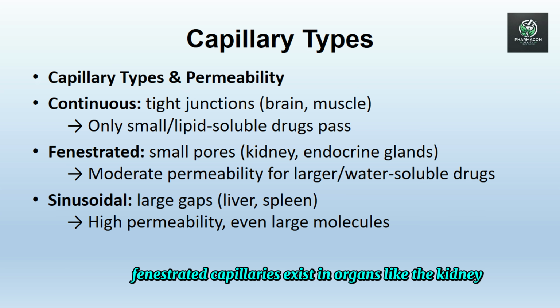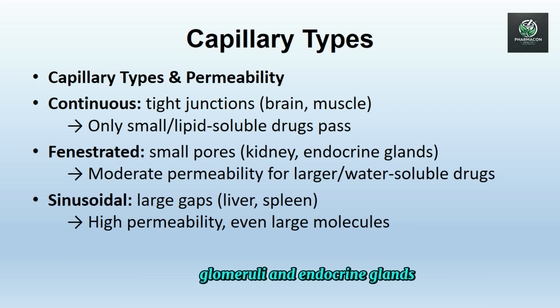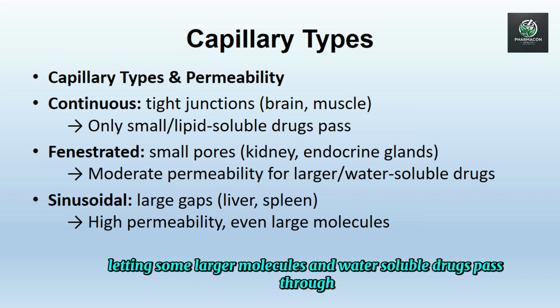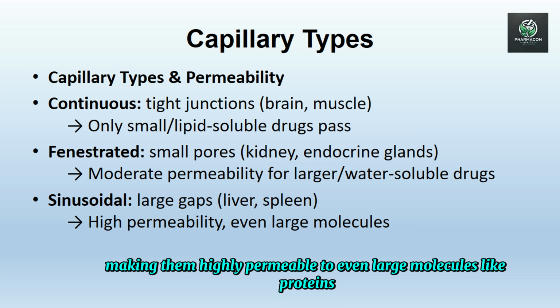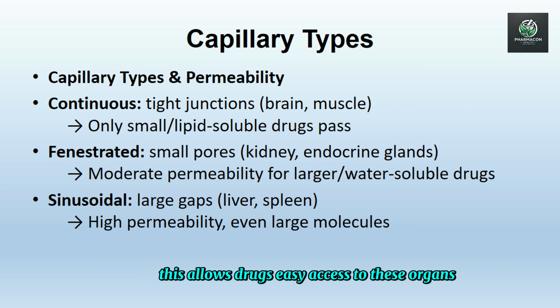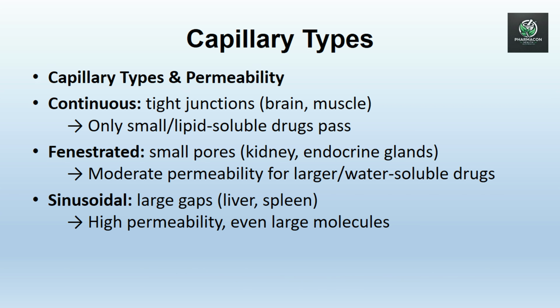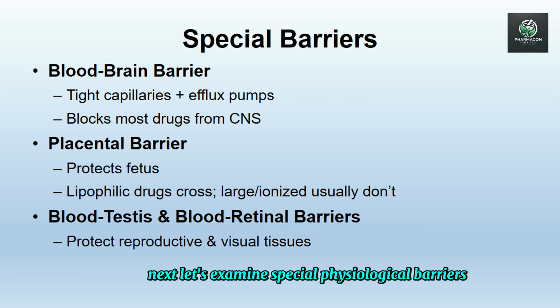Fenestrated capillaries exist in organs like the kidney, glomeruli, and endocrine glands. These capillaries have small pores or fenestrations that allow moderate permeability, letting some larger molecules and water-soluble drugs pass through. Sinusoidal capillaries are found in the liver, spleen, and bone marrow. They have large gaps or fenestrations, making them highly permeable to even large molecules like proteins. This allows drugs easy access to these organs. Next, let's examine special physiological barriers designed to protect sensitive tissues.